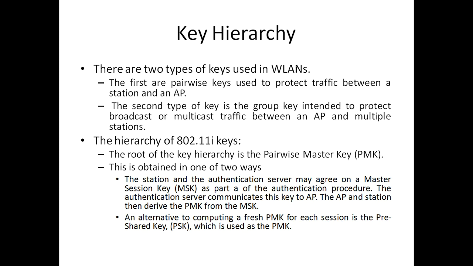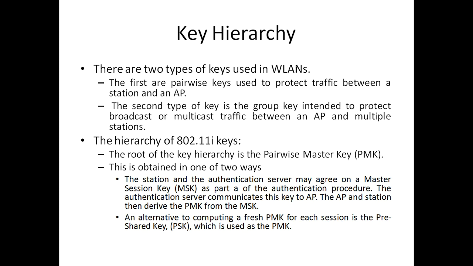In the hierarchy of 802.11i keys, the root of the key hierarchy is the pairwise master key. This is obtained in one of two ways. The station and the authentication server may agree on a master session key as part of an authentication procedure. The authentication server communicates this key to the access point.